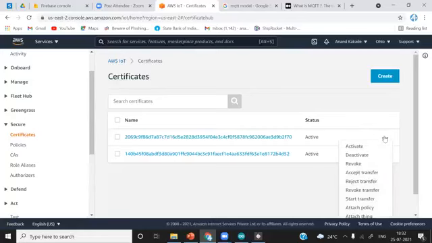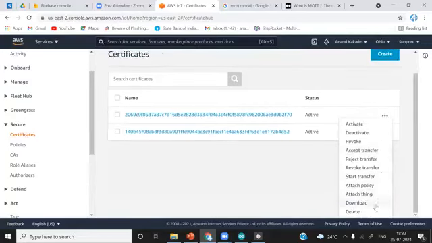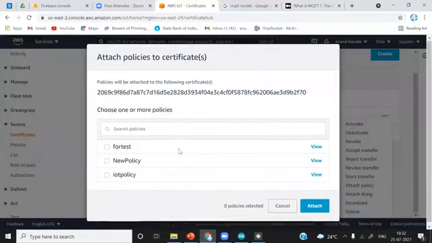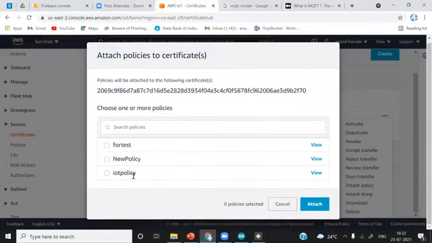Click here and attach policy. You can see this option. Click here, attach policy, and you will see the list of all the available policies. Simply click the policy we want to attach to the certificate, with the access we have defined in this policy. Simply attach it.